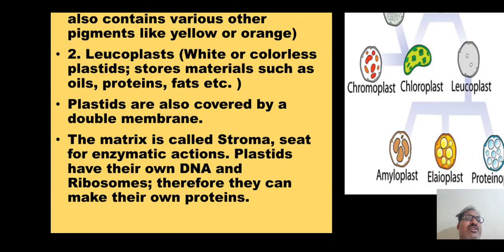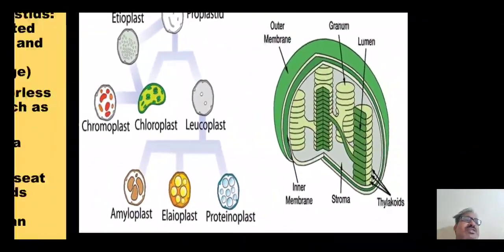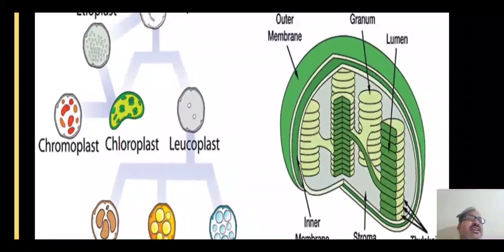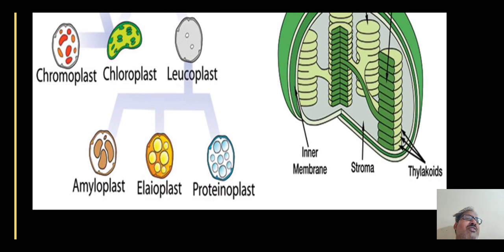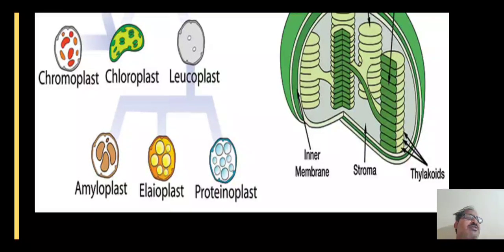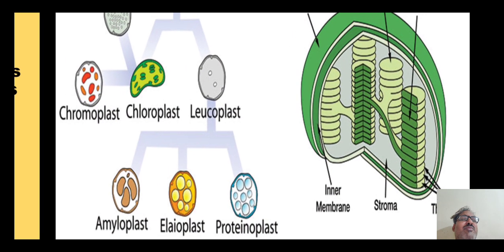The matrix is called stroma, where the enzymatic actions take place. Plastids have their own DNA and ribosomes. If you go through the structure of this plastid, here is the outer and inner membrane. Inside there is a granum where the photosynthesis takes place, and the liquid medium we call matrix or sometimes stroma, where different types of enzymatic reactions take place.